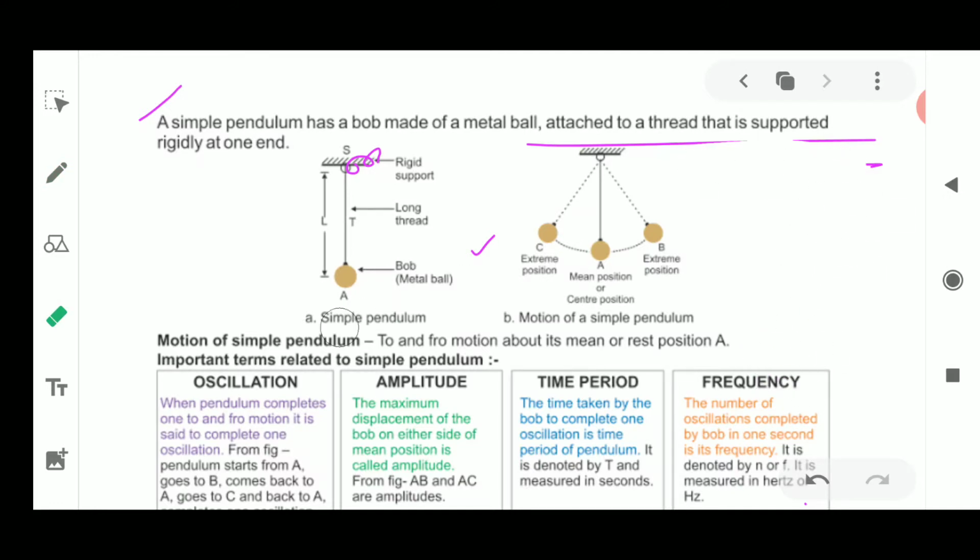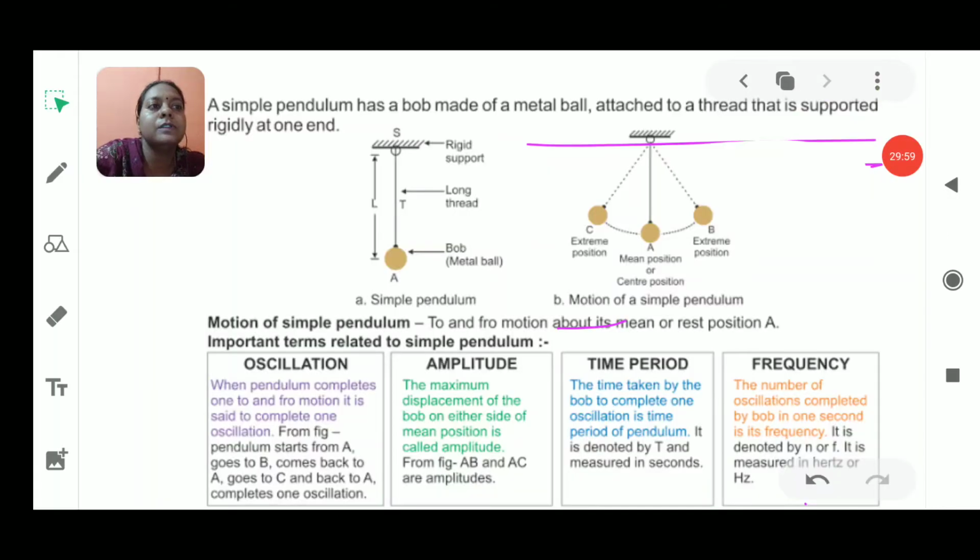Now there are certain words related to oscillatory motion and the bob. The motion of a simple pendulum is to and fro motion about the rest position A. Some important terms for the simple pendulum are oscillation, amplitude, time period, and frequency. These four important words are always related to oscillatory motion whenever we are studying it.